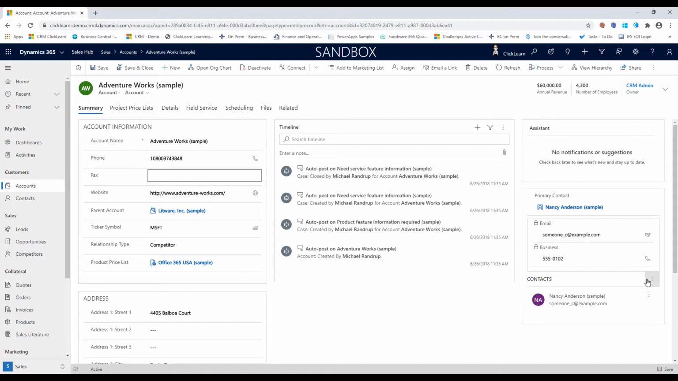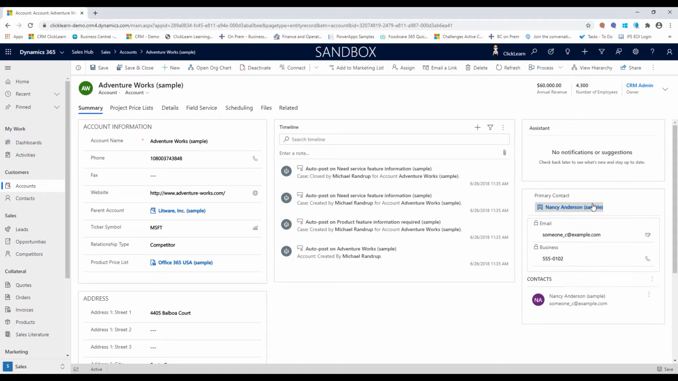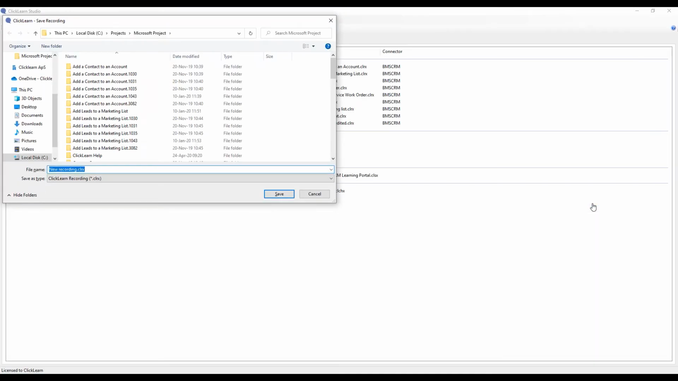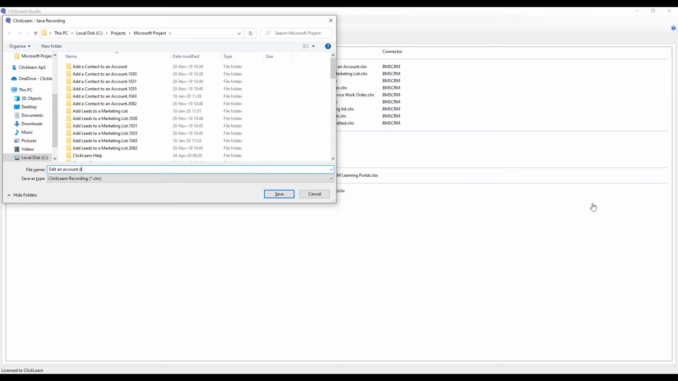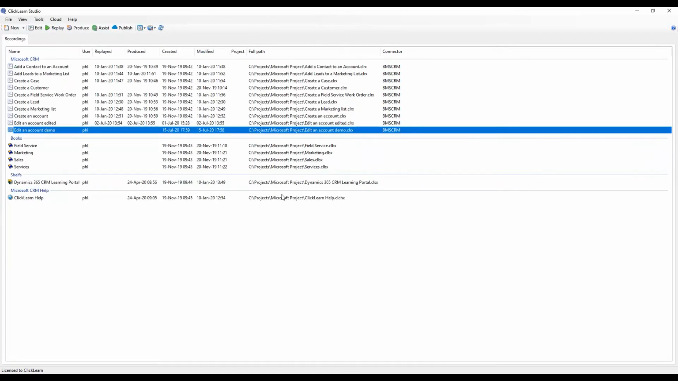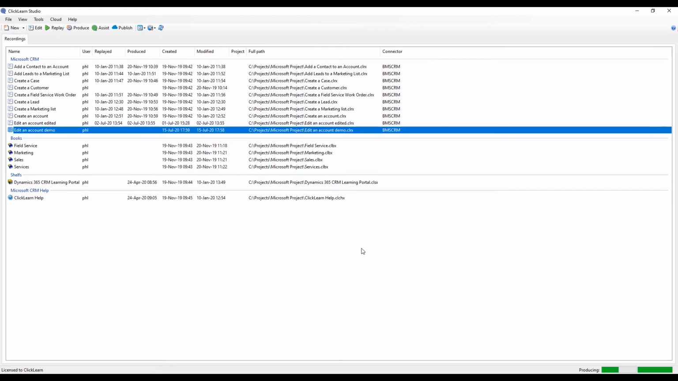If I go into a context menu, ClickLearn will follow me there and capture it. If I add or delete any text, ClickLearn will capture that and add it to my process. I'll just stop the recording here, and we can save this as edit an account demo. And I'm going to go ahead and produce this simply so we can get a view of what happens from following a green rectangle across the screen.